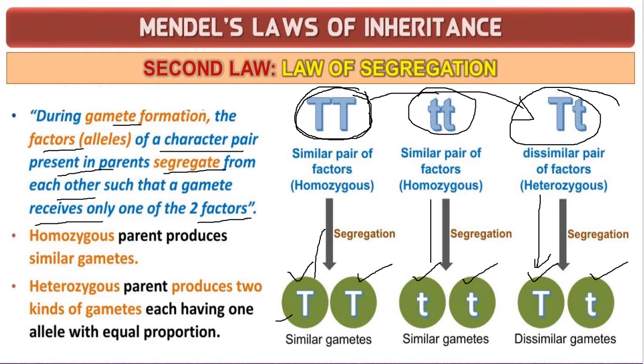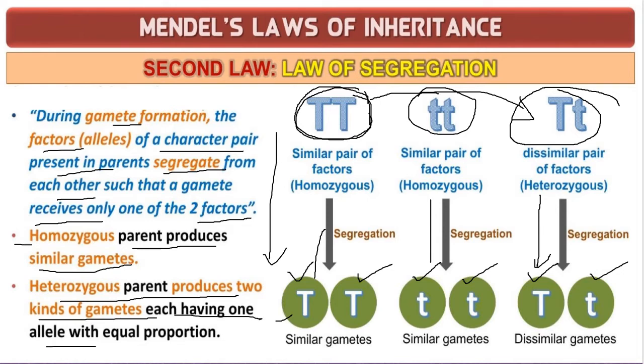Then, the second point is that a homozygous parent produces similar gametes, that is, this is an example. A heterozygous parent produces two kinds of gametes, each having one allele in equal proportion. So this is a heterozygous condition where you can see both are dissimilar gametes. So that is the law of segregation.